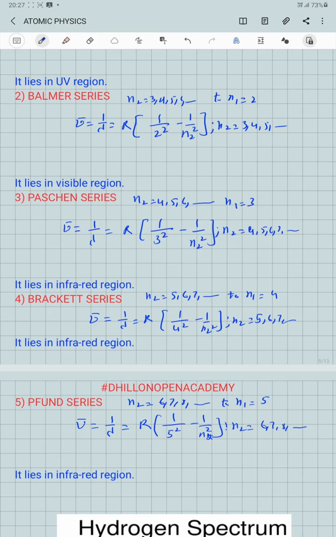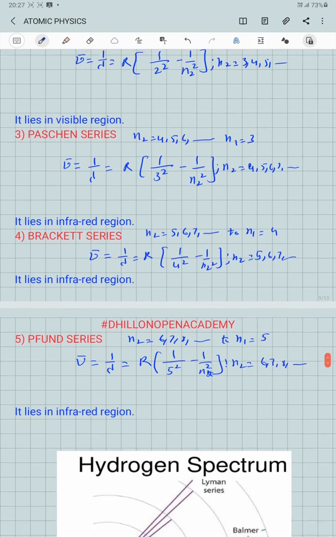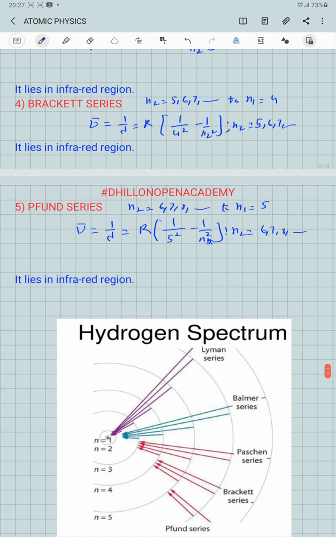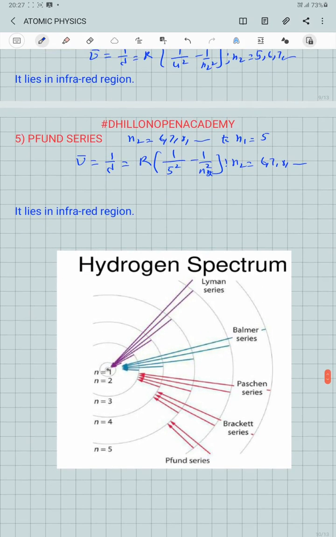So these are the different spectral series which are obtained in the spectrum of hydrogen gas whenever a transition is made by the electron from any higher orbit to a lower orbit. We can represent all these spectral series on the spectral diagram like this, which shows the various series.